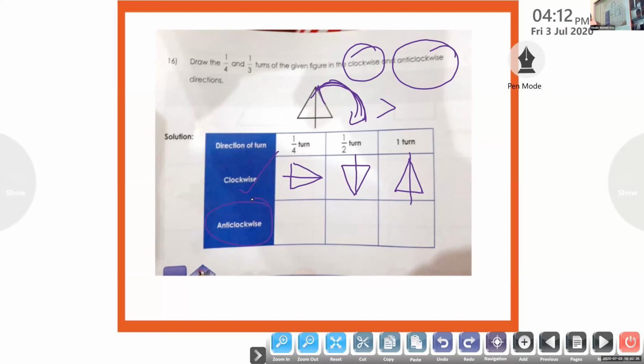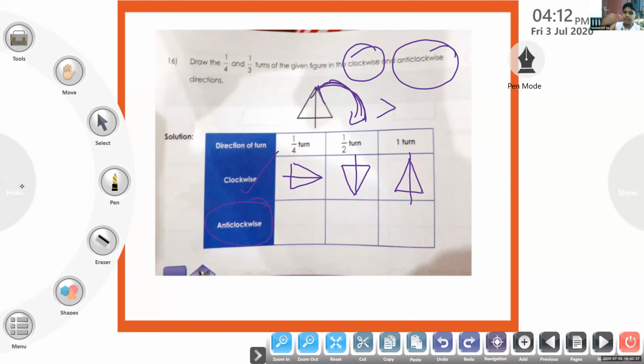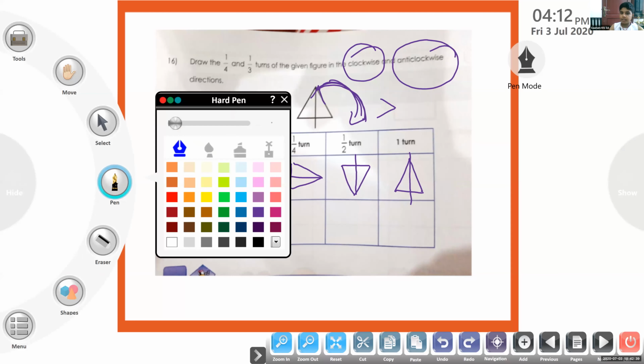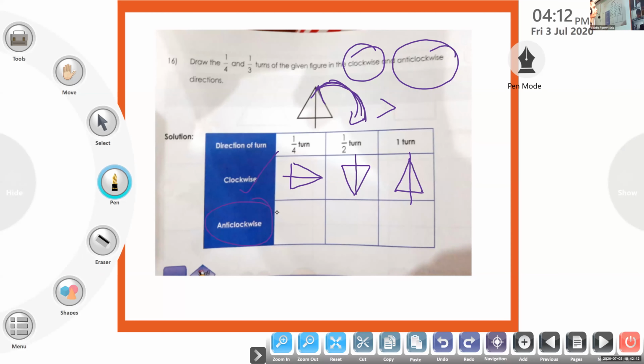Anti-clockwise. Ma'am, 1 by 4. It is in the left side. It will be to the left side. Okay, very good, children. You can do alone.